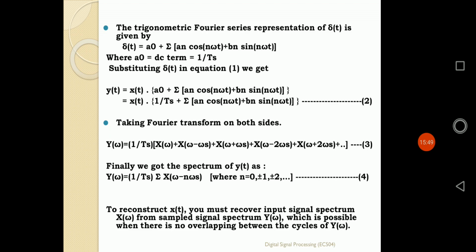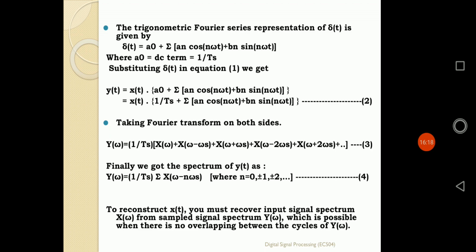So delta t is nothing but A0 plus summation of an cos n omega naught t plus bn sin n omega naught t. A0 is the DC term, and here its value is 1 by Ts, and an and bn are the Fourier series coefficients. If I put the value of A0, 1 by Ts, in that equation, we get y(t) equals x(t) into that value of delta t.